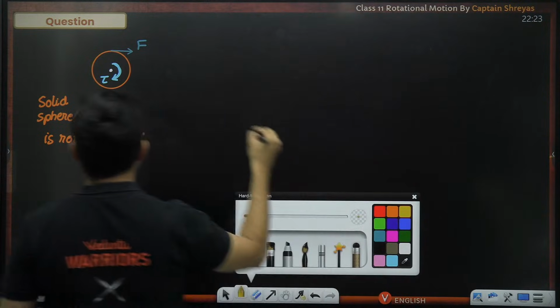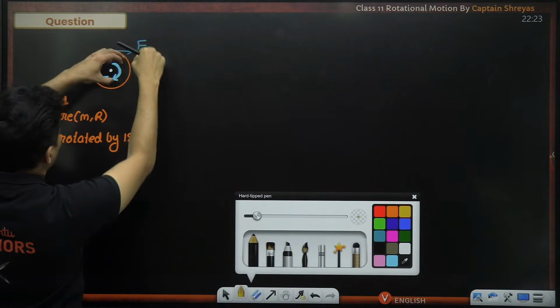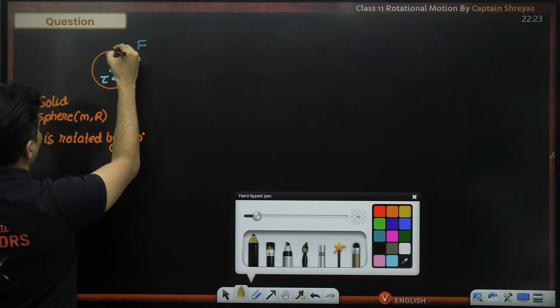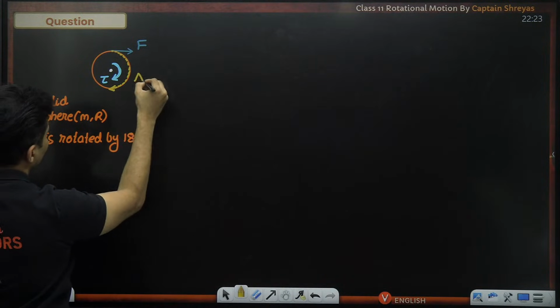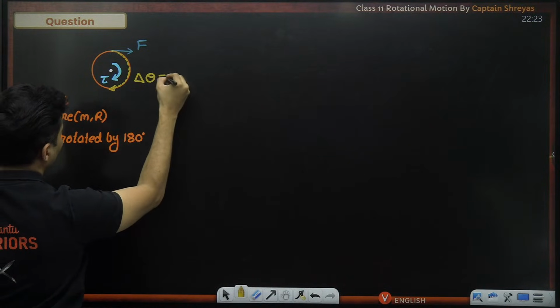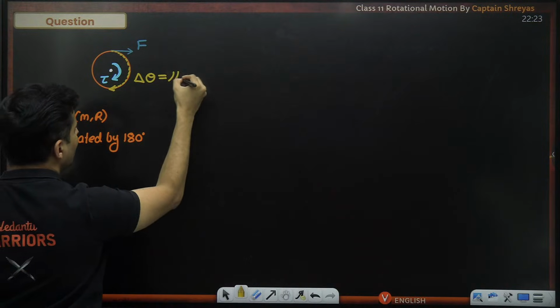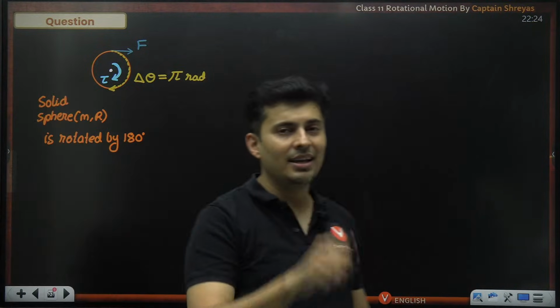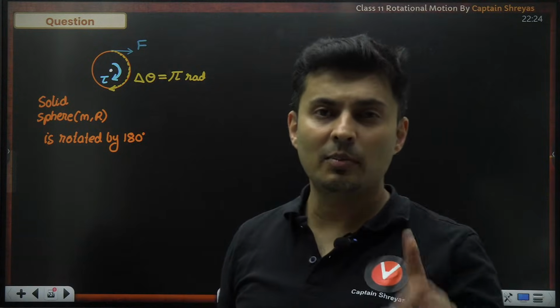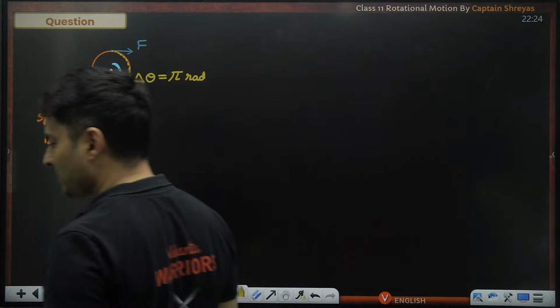And you're rotating it by 180 degrees, so this force will move like this. So can you tell me how much is the angular displacement? It is pi radian. Always measured in radian, never in degrees. In physics and maths, remember radian, not degrees.